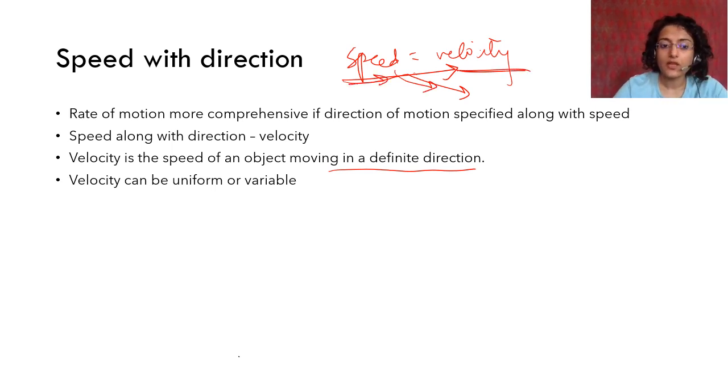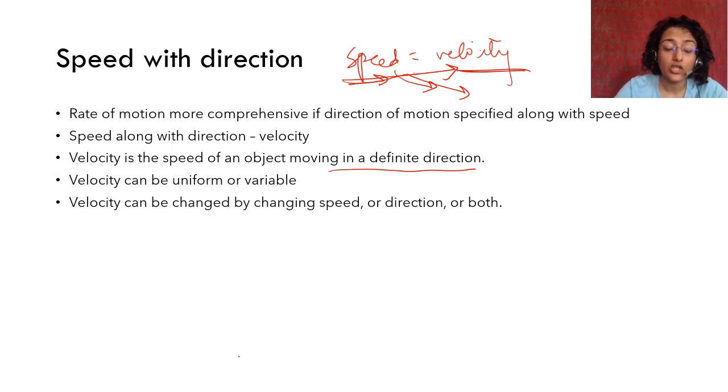Okay, velocity like speed can be uniform or variable. Velocity can keep changing or it can be the same. Velocity can be changed by changing speed or direction or both.